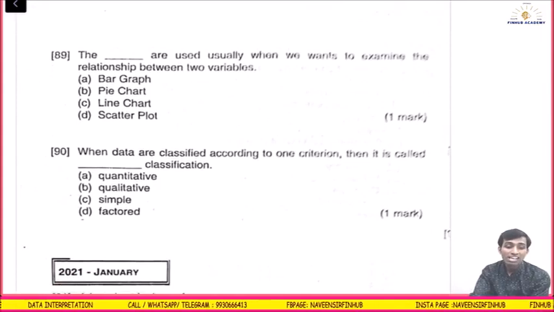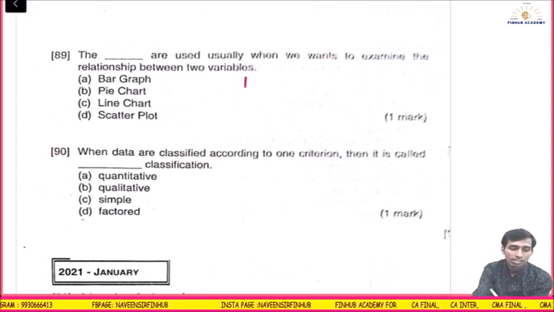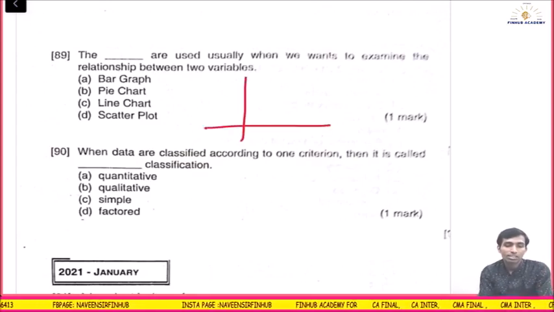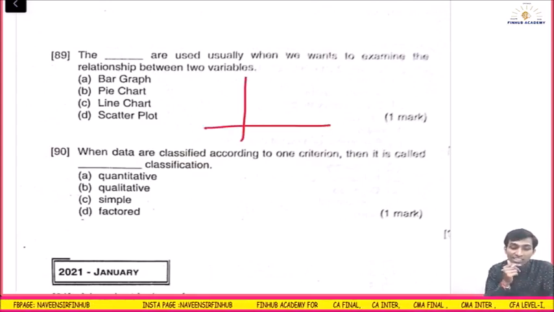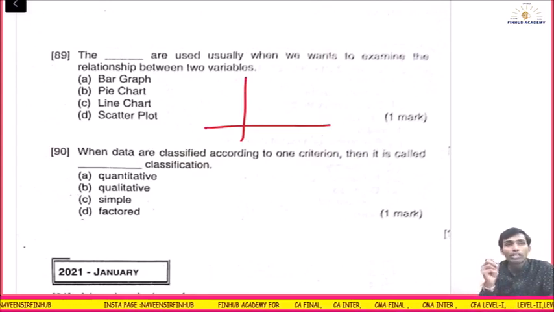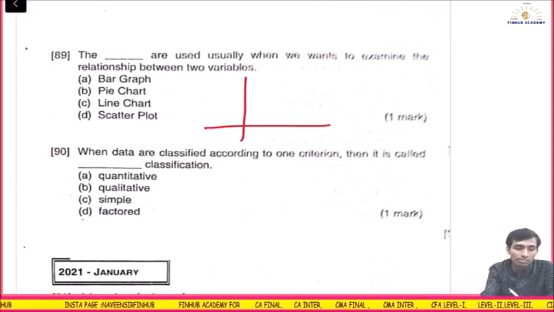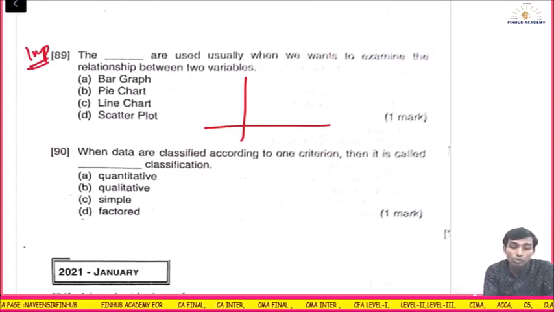The dash are used usually when we want to examine the relationship between two variables. When two variables are mentioned, it means there is a tricky question. When you go into the paper, there is a chance, so you should mark it important and remember this. The dash are used usually when we want to examine the relationship between two variables.